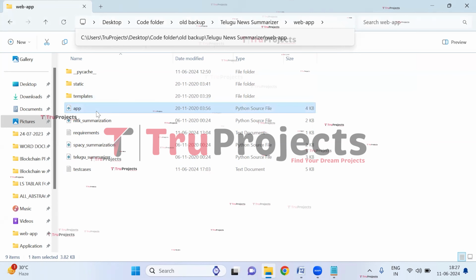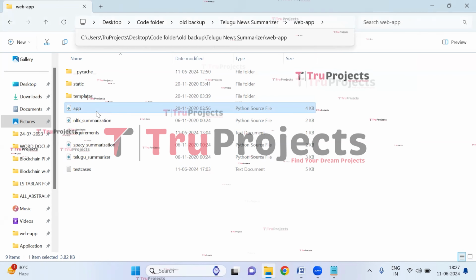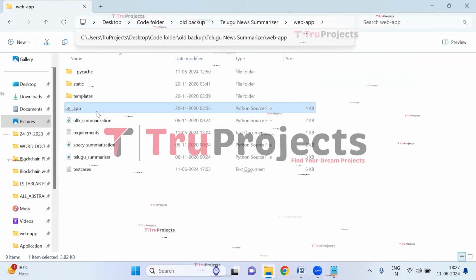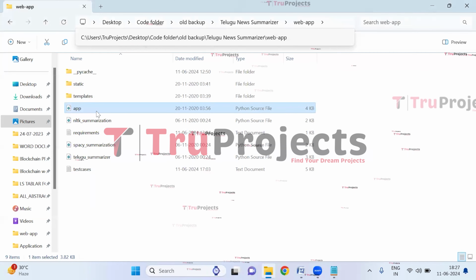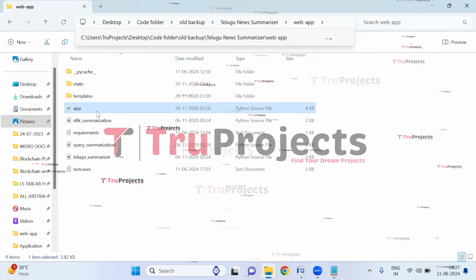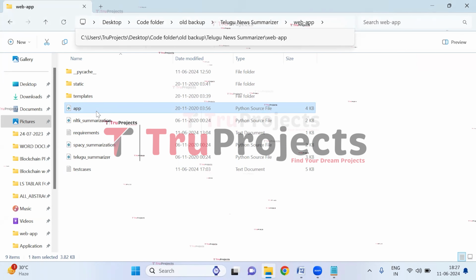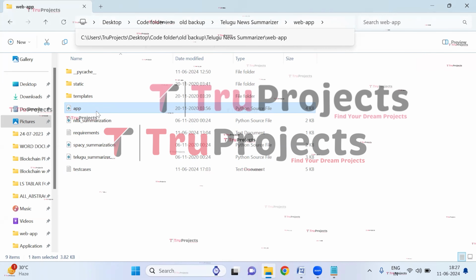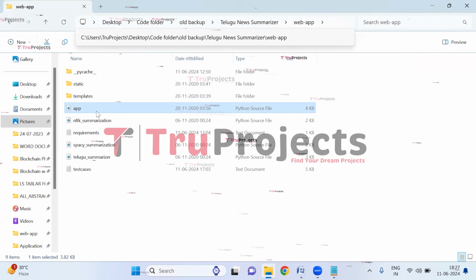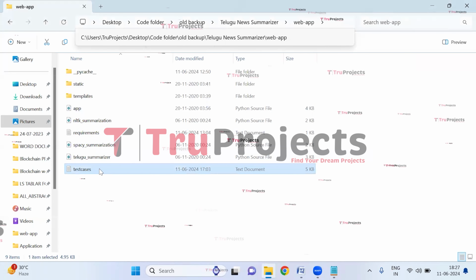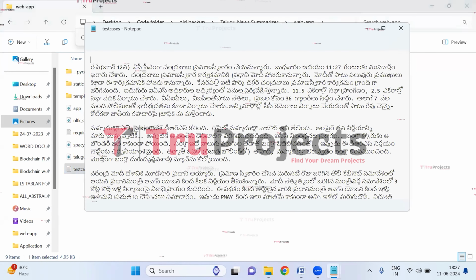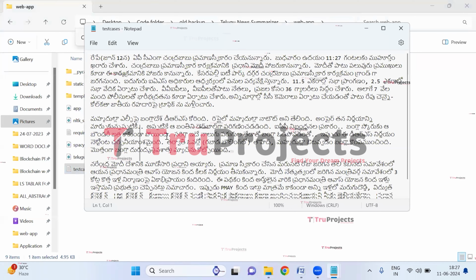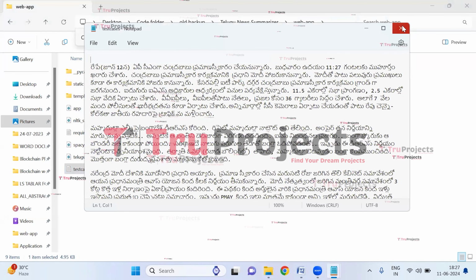This is the app.py file. This file contains the information related to front-end logic. It includes code written in Python that handles server-side operations such as processing user requests, interacting with the database, and generating dynamic content to be rendered in the HTML templates. And here, this is the test cases text document. So here we have the test cases which we will use during the execution.